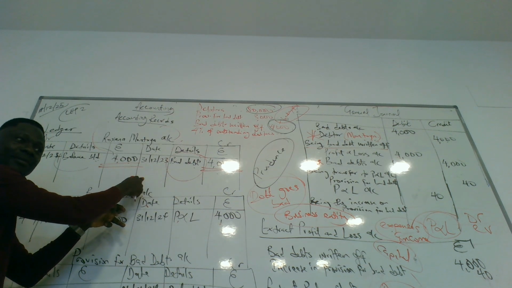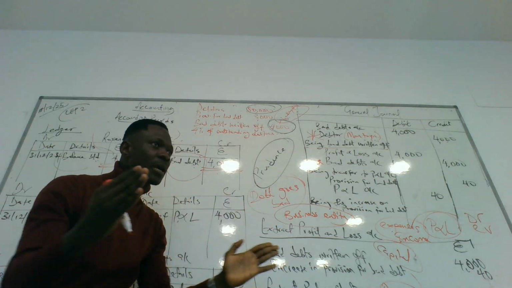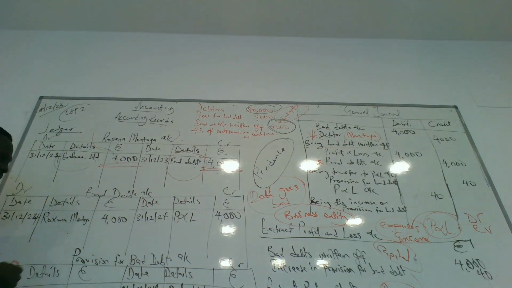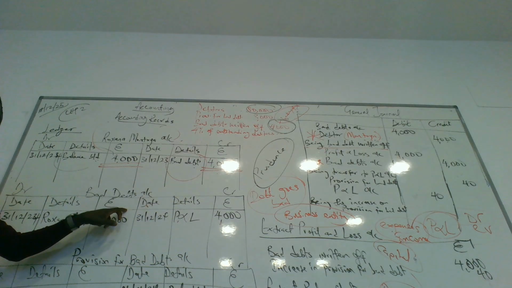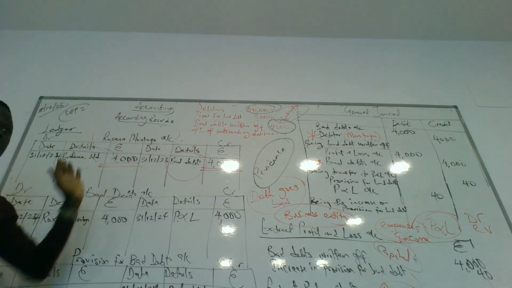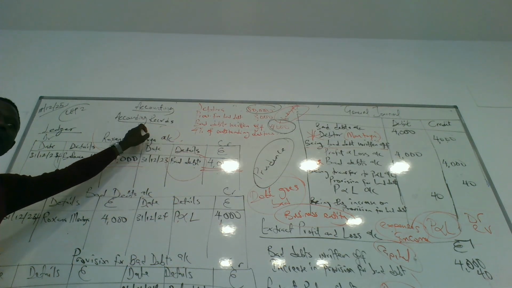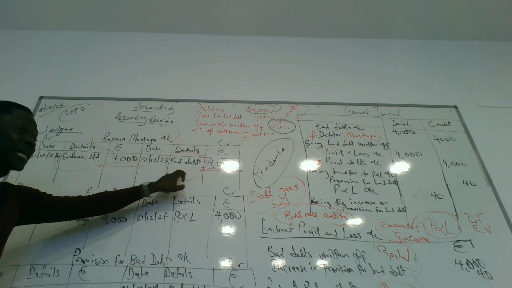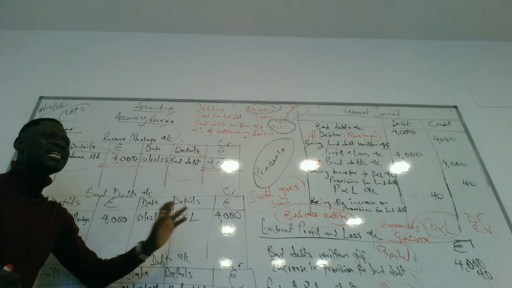Who pays PL? No, we pay PL because it's a provision we make. So the provision we make is already there. PL will be paying bad debts. Bad debt will be paying Montoya. So both are credit entries. When you open Montoya's account, it's going to have bad debt as a credit entry. When you open the bad debt account, you're going to have PL as a credit entry.